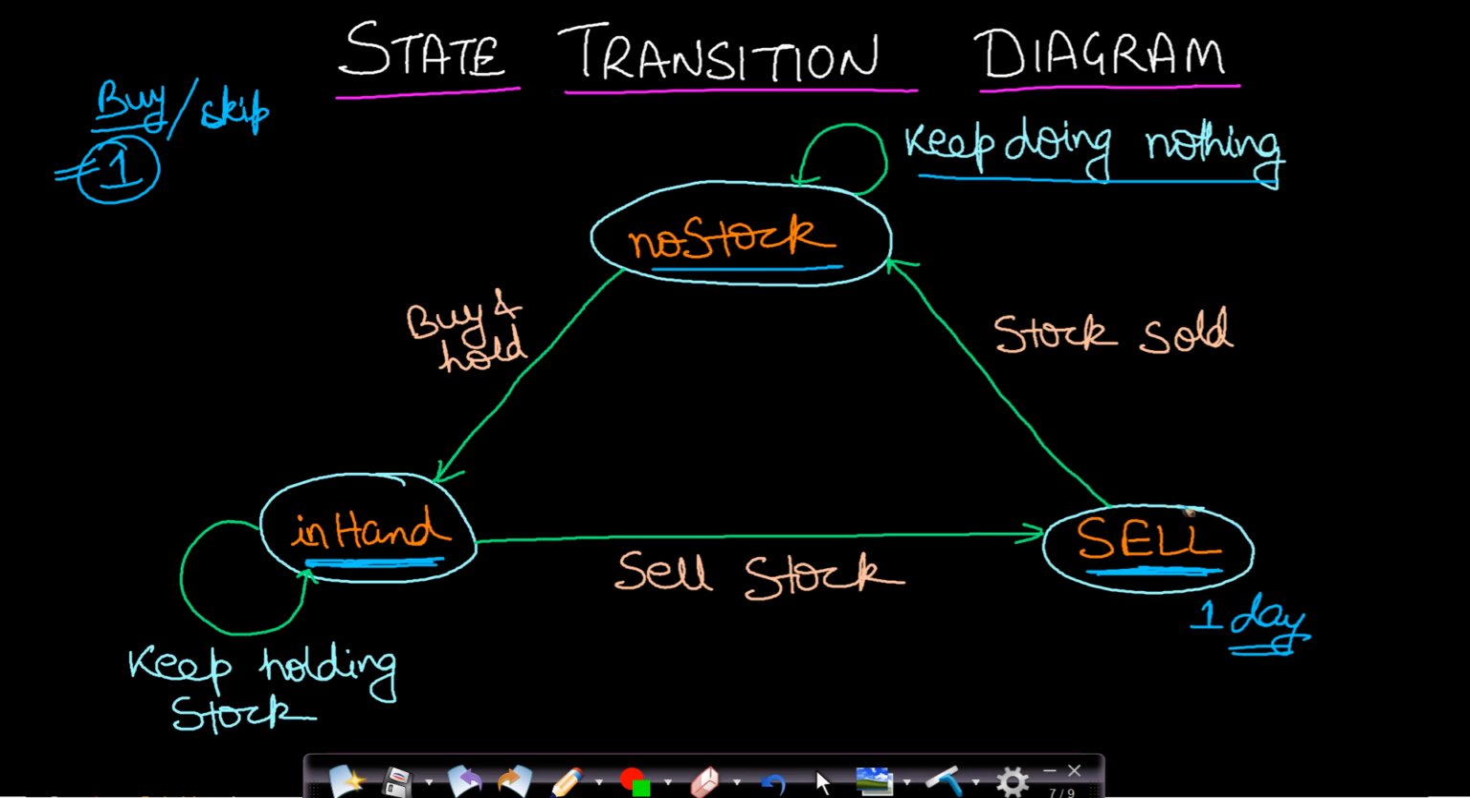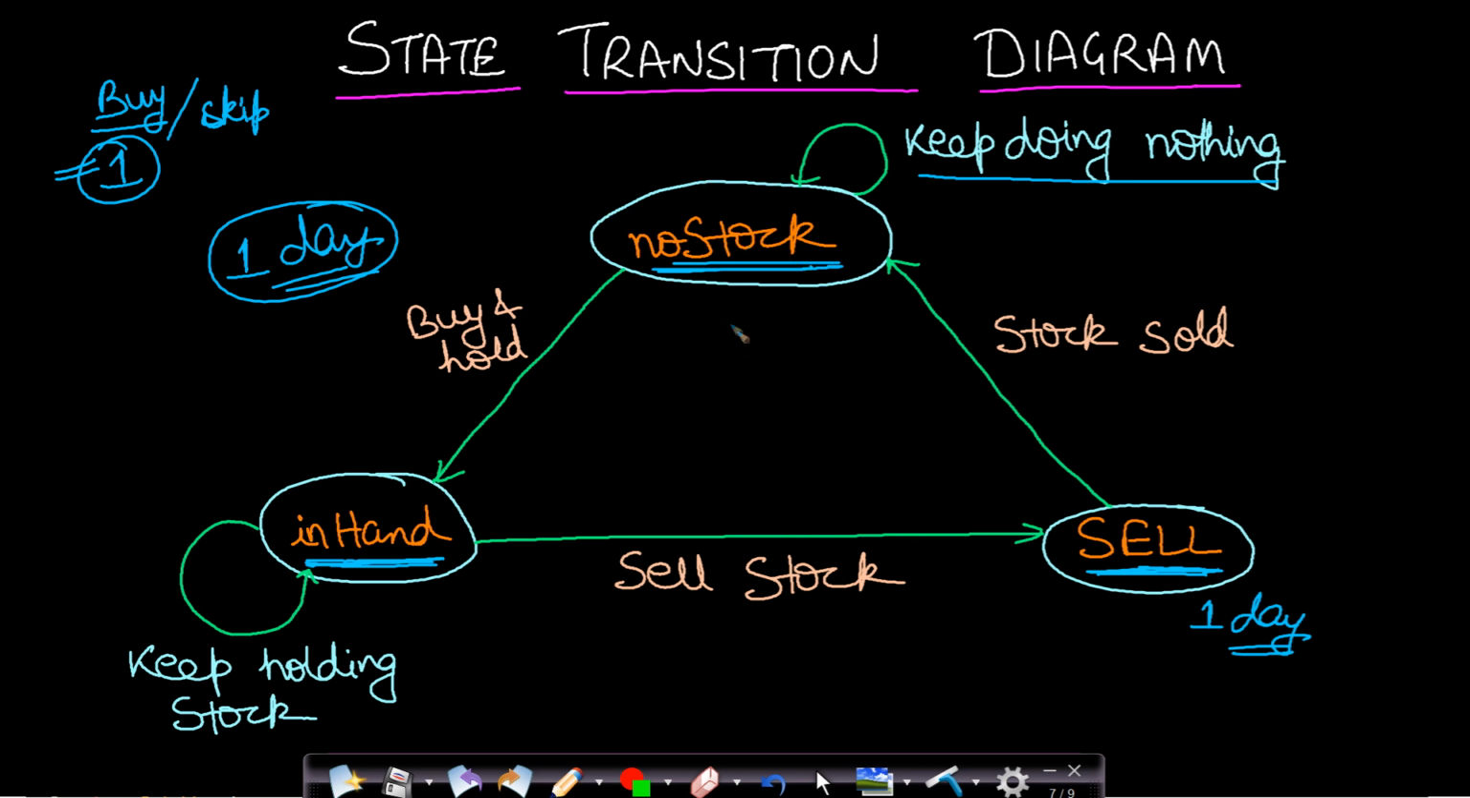And when you sell the stock, you have only one possible transition, that is you will be going to the no stock state, and you will be spending one day in the no stock state due to your cool down constraint. So your cool down period was one day. So when you sell a stock, you will go to the no stock state and you will spend at least one day here. You can also spend more than one day. So these are the possible state transitions. I hope you were able to understand it.